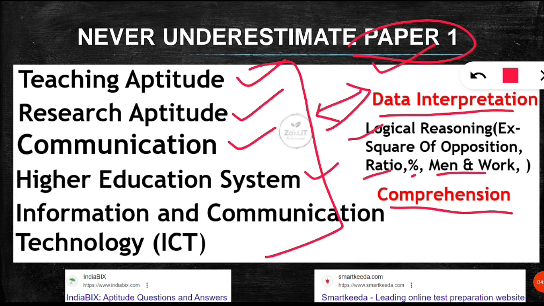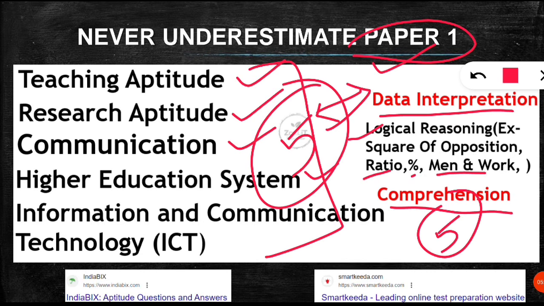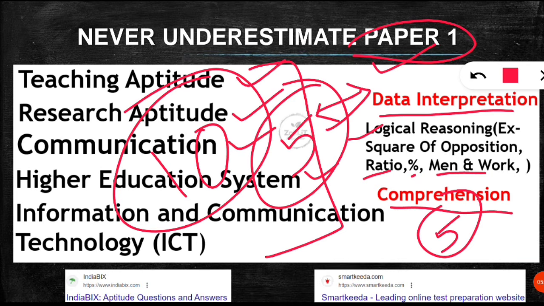If you are able to answer 5 out of 5 in data interpretation and 5 out of 5 in comprehension, then you have cracked 10 questions correctly. That will give you an edge even if you are not performing well in paper 2. 10 questions are not a small thing. You will get 20 marks, which means you will have a very good chance of clearing JRF even if you score a little less in paper 2.